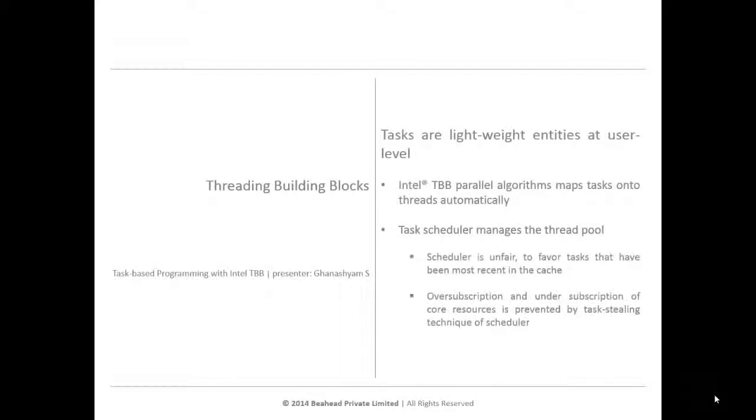In TBB, tasks are lightweight entities which are specified at the user level. The parallel algorithms then map these tasks internally into threads, and this management is done automatically. There is a scheduler present in TBB, that is, the task scheduler, which manages the thread pool. The task stealing technique present in the scheduler ensures that oversubscription or undersubscription of the core resources is prevented.